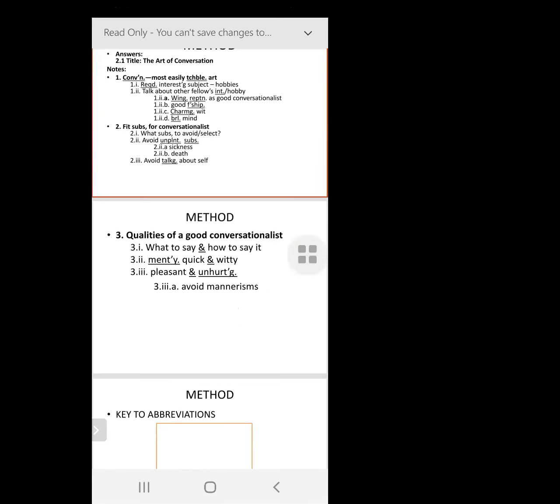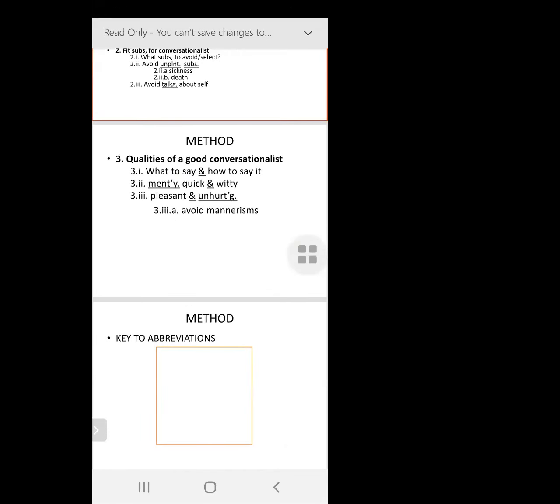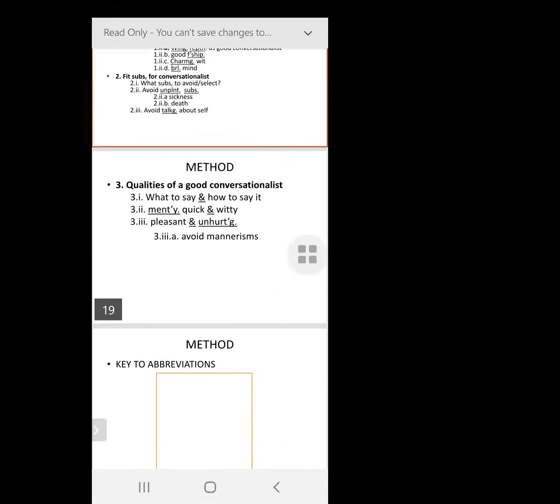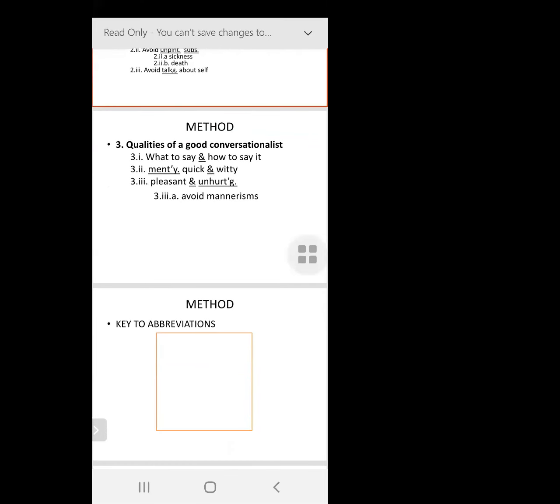Then I have the third point, meaning I've combined the third and the fourth paragraph because one of the paragraphs did not have enough points. So that's how I've made the third point. Under the third point, that is under the sub point, I have made another sub point.